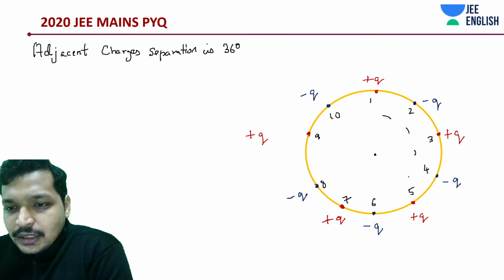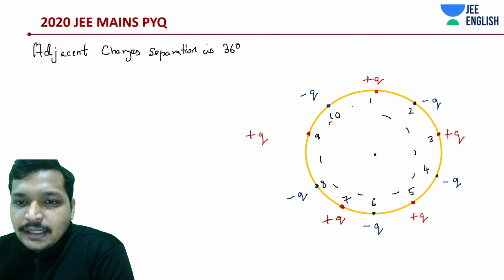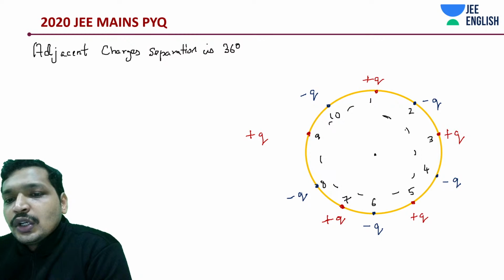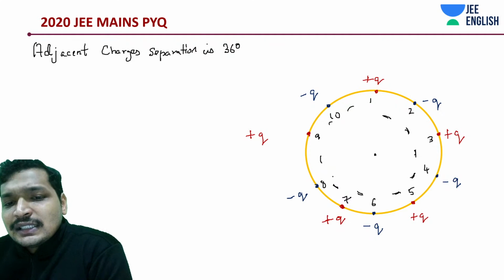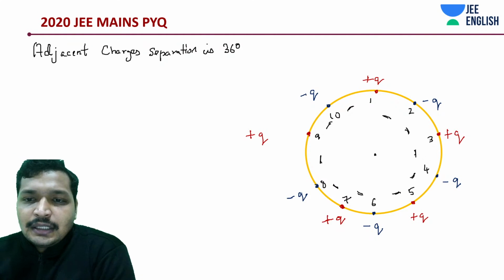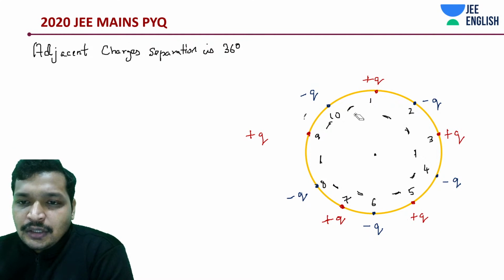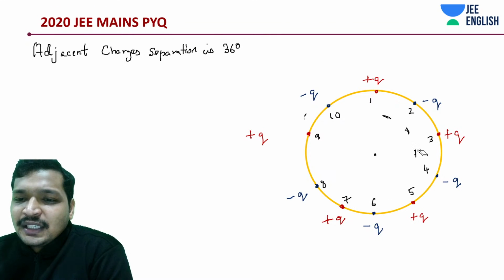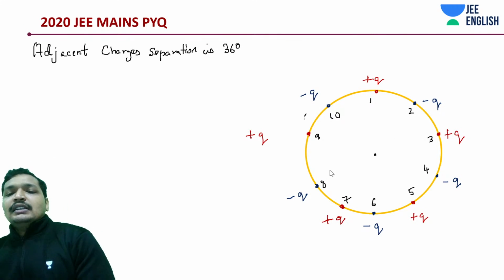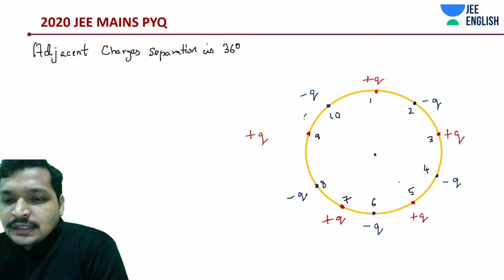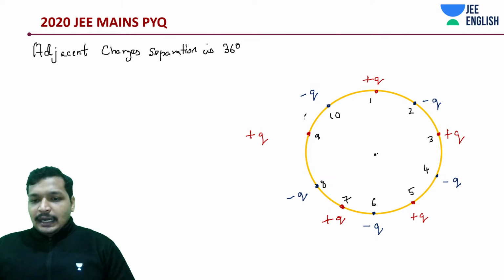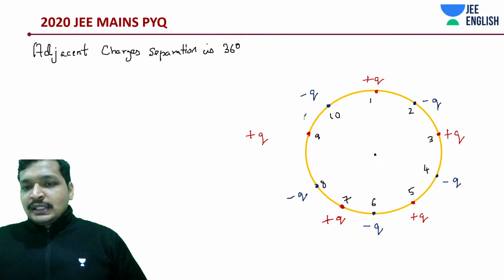1, 2, 3, 4, 5, 6, 7, 8. I think we have done it correctly. Whatever that is, that's going to be theta, theta, theta angle. The other one is going to be 2 theta, etc. First of all, I'm analyzing everything with respect to the center line.